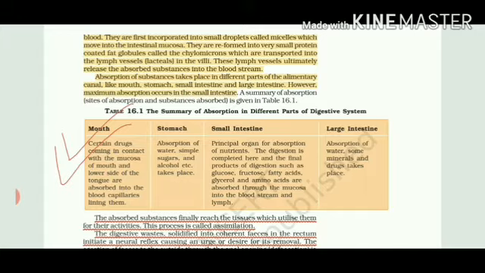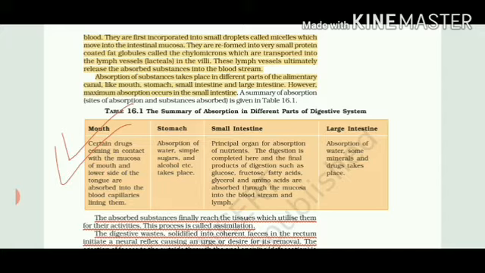They cannot be directly absorbed by our bloodstream. So if we talk about this Table 16.1, the summary of absorption in different parts of the digestive system, this is very important. In the mouth, we eat different kinds of drugs and medicines. They come in contact with the mucosa layer of our mouth, meaning the buccal cavity, and even the lower side of the tongue. So they get absorbed by the blood directly.